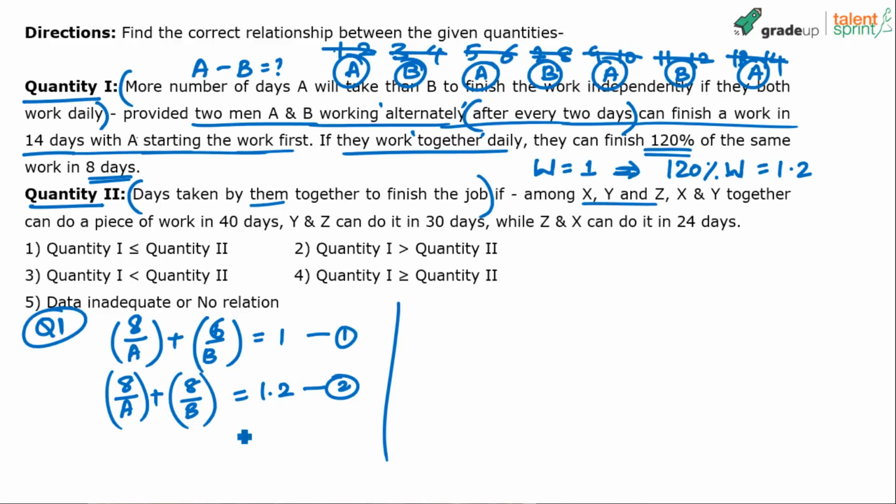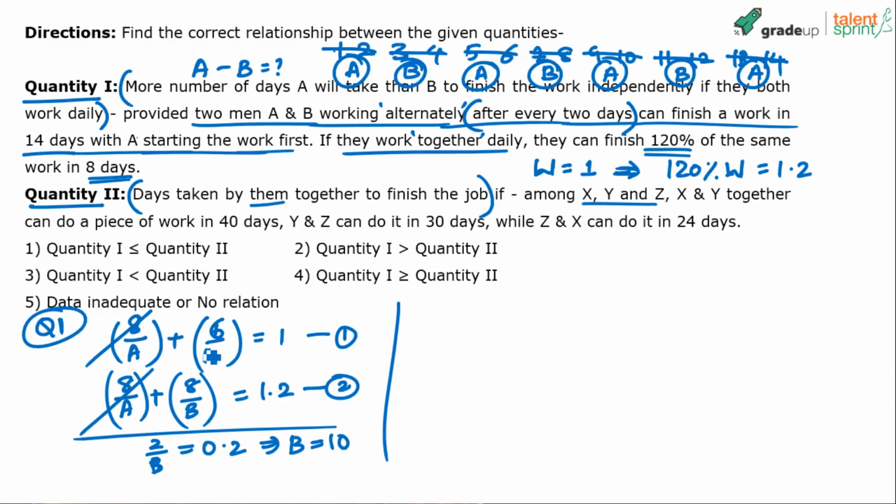Now solve this. What happens? If I directly subtract the first equation from the second one, what do we get? 8 by A and 8 by A get cancelled. 8 by B minus 6 by B, so 2 by B equals 0.2, right? 1.2 minus 1 is 0.2, which implies B is equal to 10.